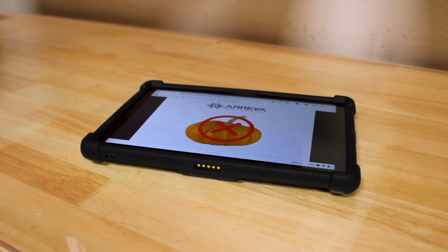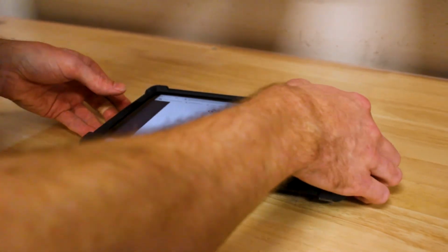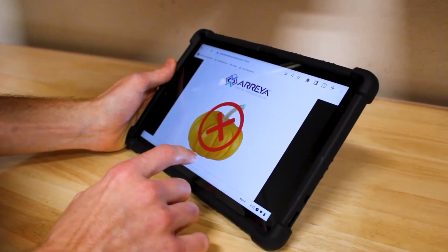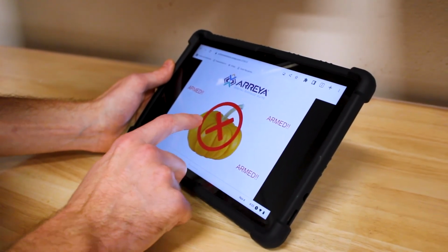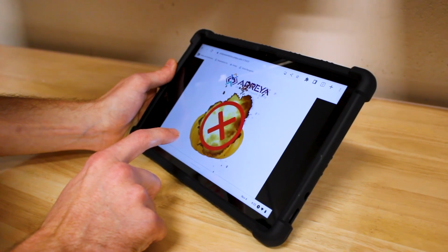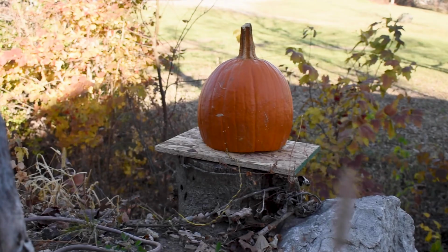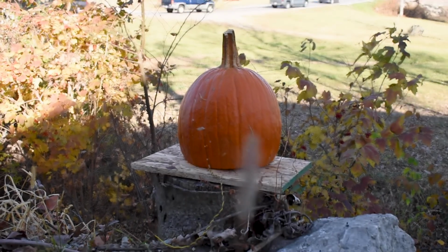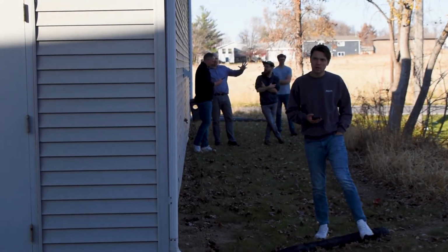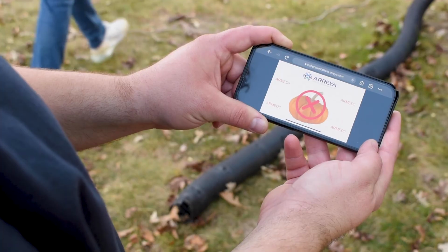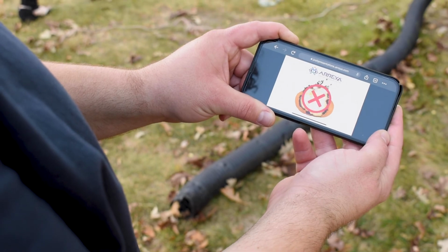As Arreya is a progressive web app, this presentation that Josh quickly created in Arreya can be accessed through a secure link and displayed on any device, phone, computer, or tablet. This was perfect for blowing up a pumpkin, as it allowed us to all sit back and watch from a safe distance and activate the explosion remotely from Josh's phone.